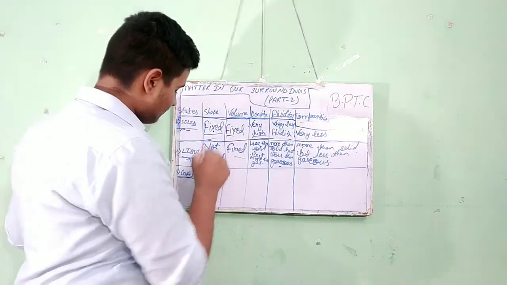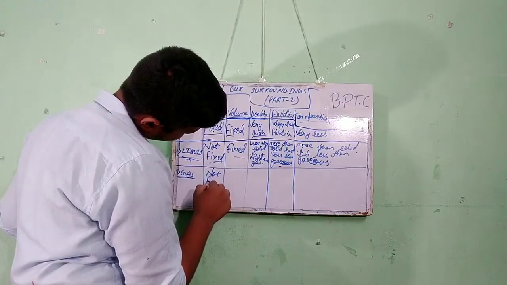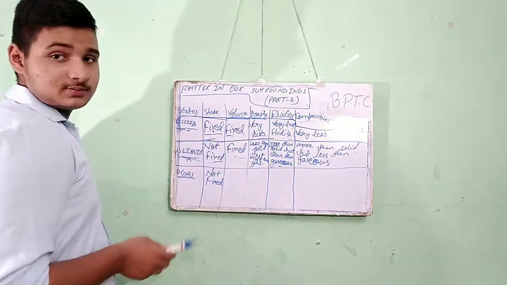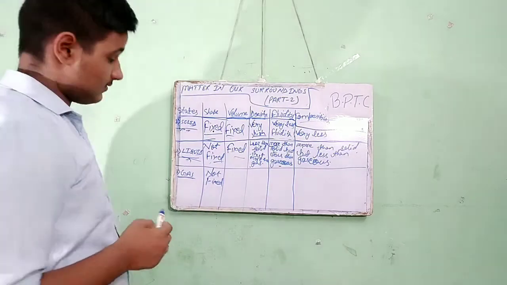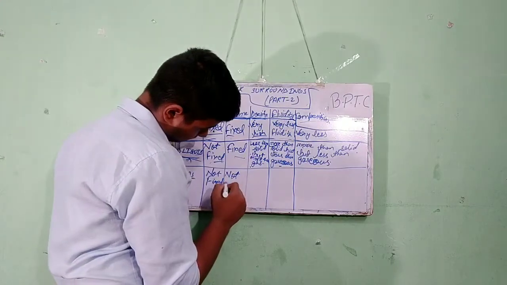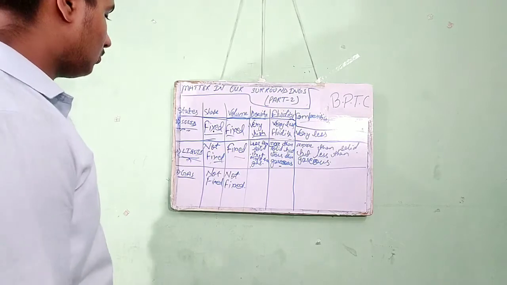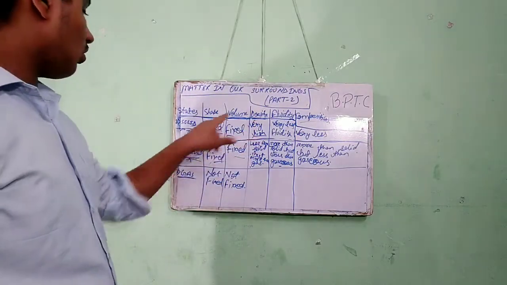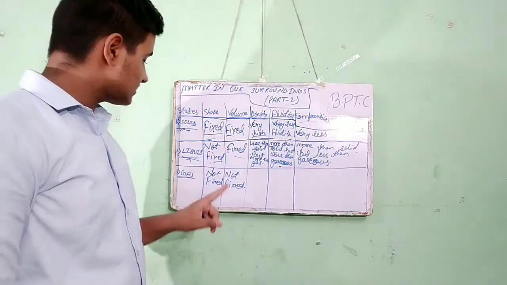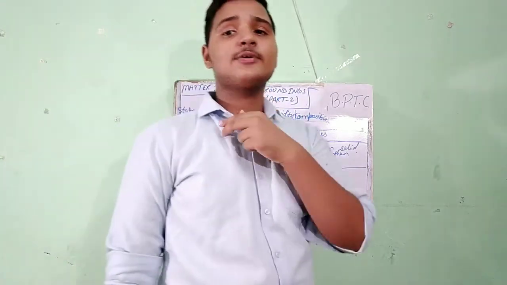So the shape of gas is not fixed. The volume of gas is also not fixed. The density of gas is very less in comparison to solid state and liquid state.